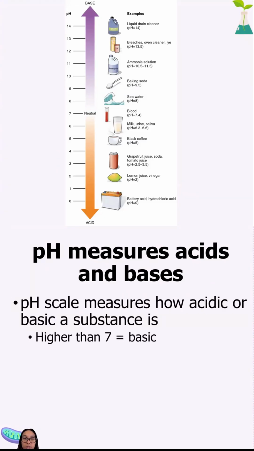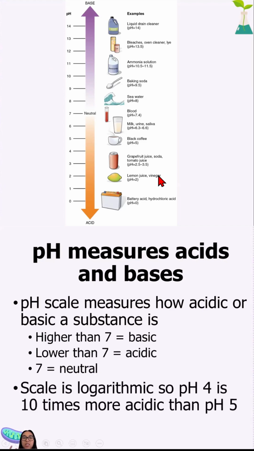Now, 7 is our cutoff here. Anything higher than 7 is considered basic, and anything lower than 7 is considered acidic. And 7 is your neutral, so it's not an acid or a base, it's just neutral.